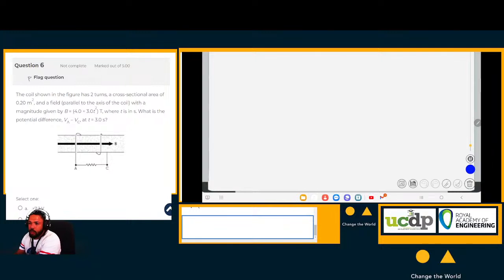Okay. Let's draw what is being stated. So let's say this is the area. This is the loop. I'll just draw it as a square. It has 20 turns, whatever. It doesn't matter. So this is the loop, and they tell us that this loop is perpendicular to a magnetic field.